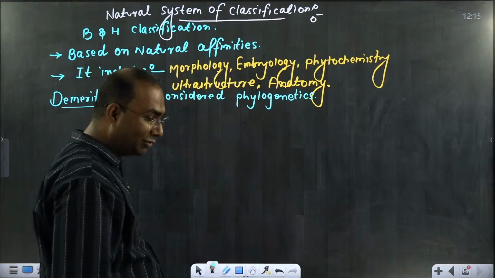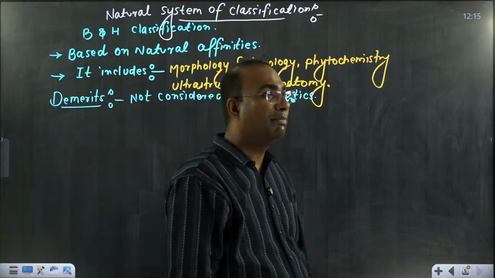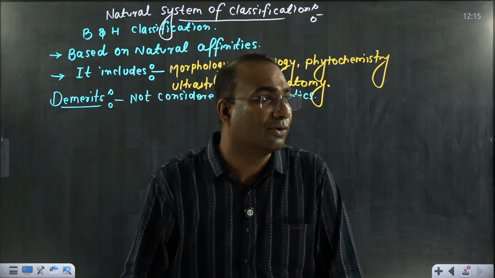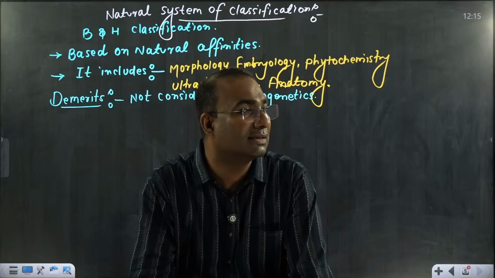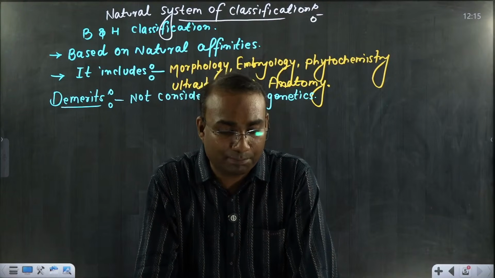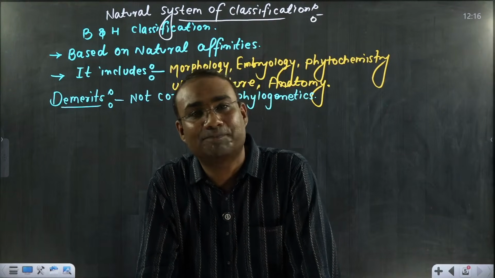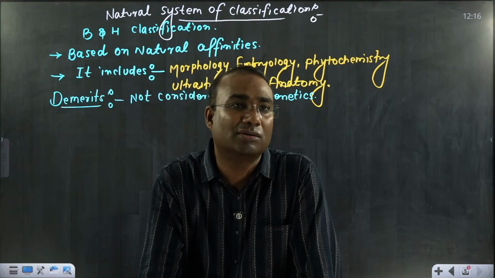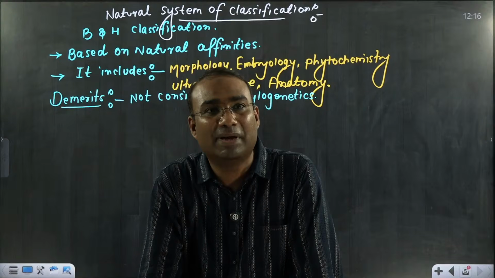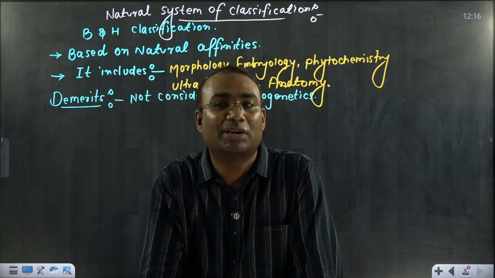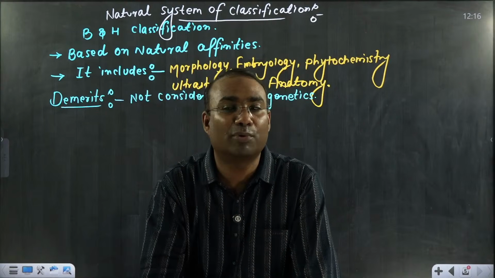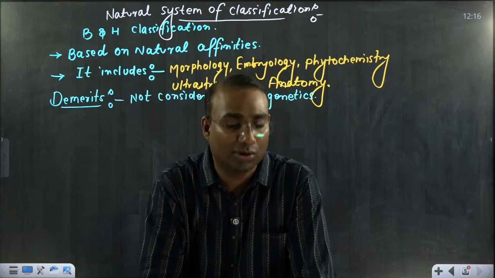Phylogenetics means we have to compare with our ancestors. For example, if you compare our DNA with the horse or with monkeys, chimpanzees, the orangutan, similarities will come. One project is also there, the Human Genome Project. Next year you will study about this.